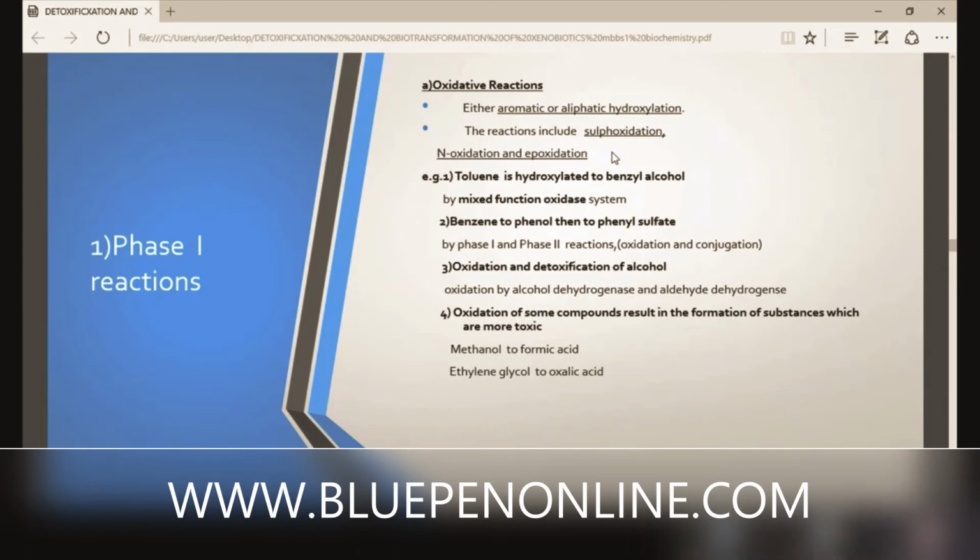In some cases, phase 1 is not enough, so the compound enters into phase 2. Both phase 1 and phase 2 are there: benzene to phenol and phenol to phenyl sulfate.